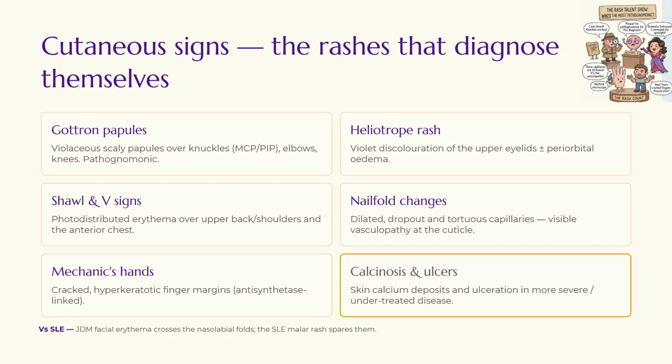Then there are the non-specific ones, which are the shawl sign and the V sign, which is nothing but sun-exposed redness draped over the shoulders, upper back, and the front of the chest. Other changes seen are the nail fold changes, like dilated, dropping out, corkscrew capillaries right at the cuticle, which is vasculopathy, and it's not a microscopic finding, it's even visible to the naked eye. Other features are mechanic's hands, which we say is cracked, rough fingertips, and even in more severe or undertreated disease, there's quite a lot of calcium deposits like calcinosis and skin ulcers.